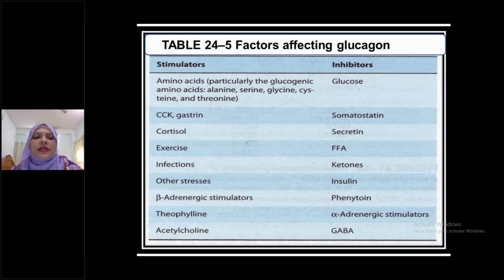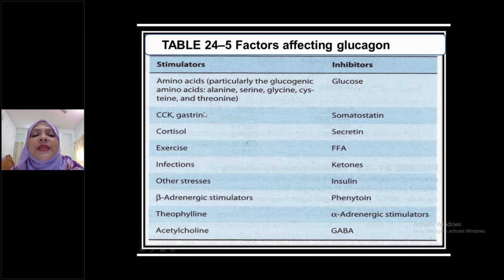See here, stimulators: amino acids, all amino acids, that is gluconeogenic amino acids, stimulate glucagon secretion. Cholecystokinin and gastrin stimulate glucagon secretion. Cortisol stimulates, exercise stimulates, infections, other stresses, beta adrenergic stimulators, theophylline, acetylcholine. These are the stimulators for glucagon secretion. What are the inhibitors? Glucose.